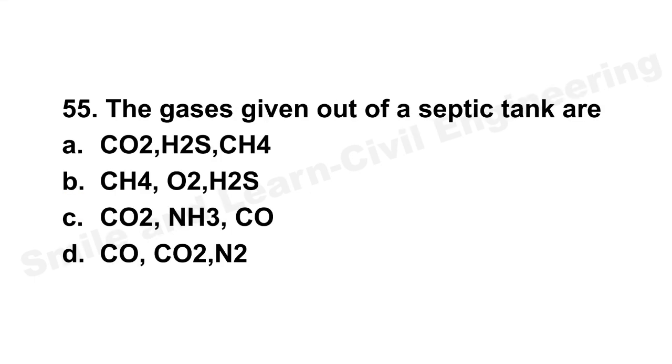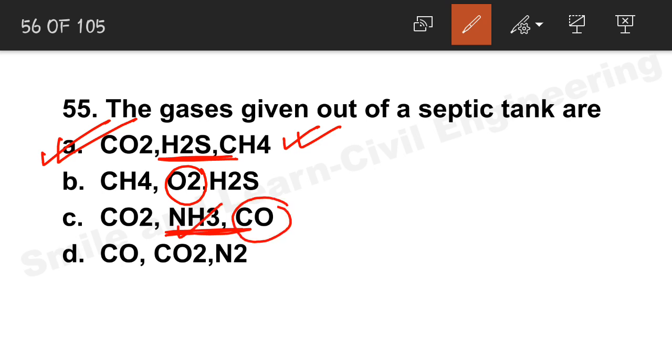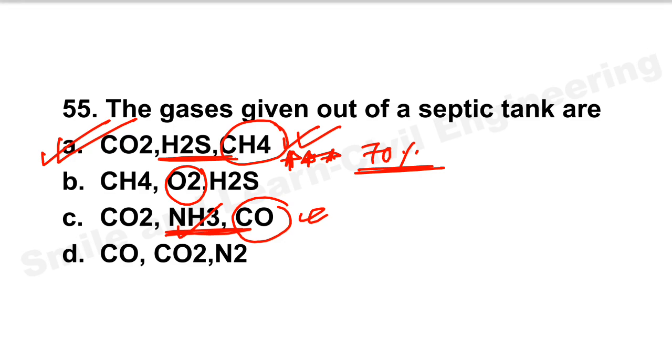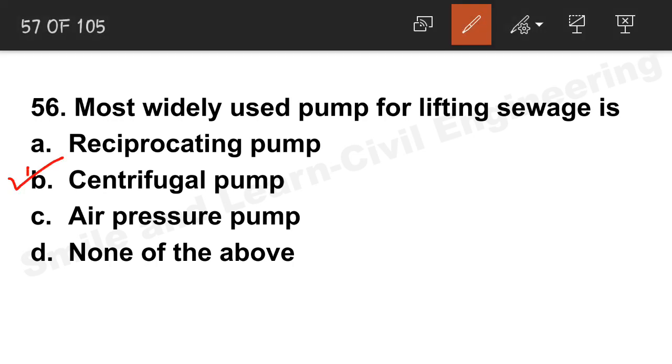Next question, the gases given out of a septic tank. We have already discussed methane is there, hydrogen sulfide gas will be there, and CO2 will be there. It doesn't give out O2, and ammonia it gives out, but here also carbon monoxide is a very trace amount. But methane is the most important gas, because we all know that 70% of the sewage gas consists of methane. So methane needs to be present. Next question, the most widely used pump for lifting sewage we have already discussed, that is centrifugal pump. Let's move on to the next question.